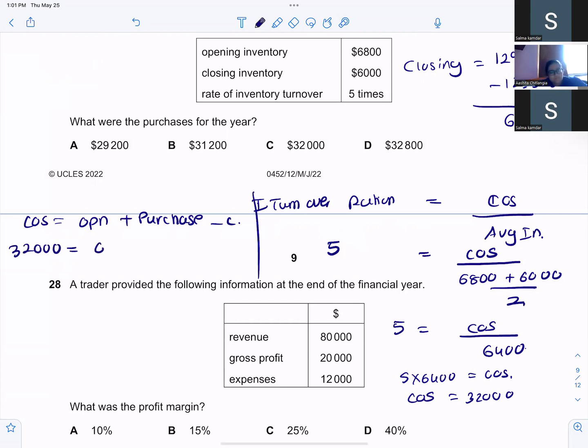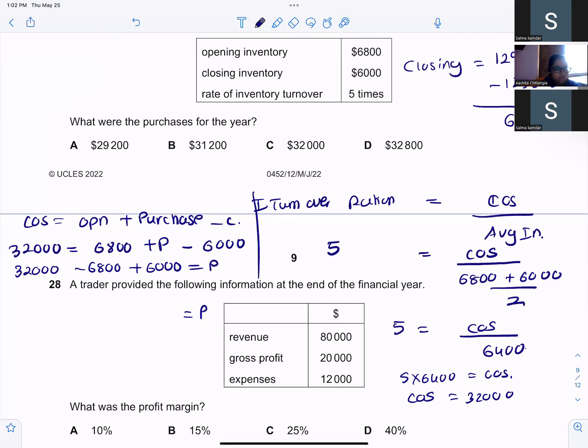Opening is 6,800 plus purchases minus closing, which is 6,000. So it will be 32,000 minus 6,800 plus 6,000, which is equal to purchases. The purchases is equal to 19,200.